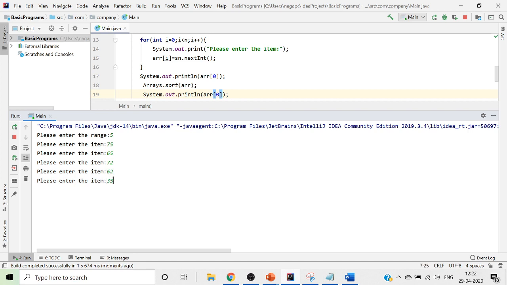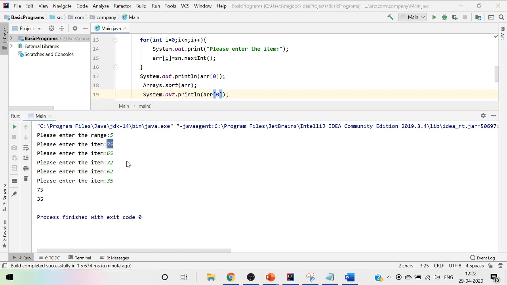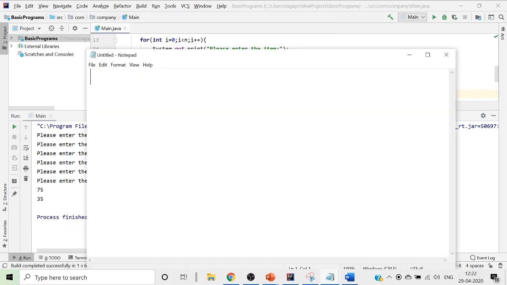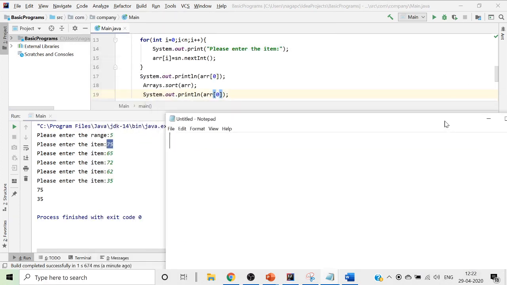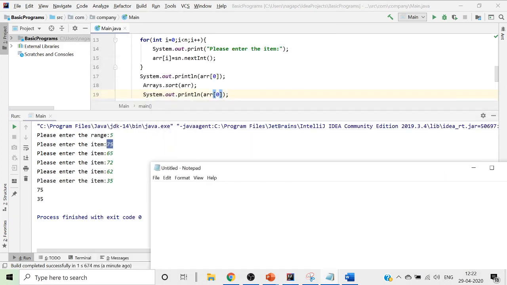Now what will be the first value? The first value by default when I print it will be 75, because the first value that was given was 75, which means whenever I give the input like this, the array was getting created as 75, 65, 72, 62, 35.